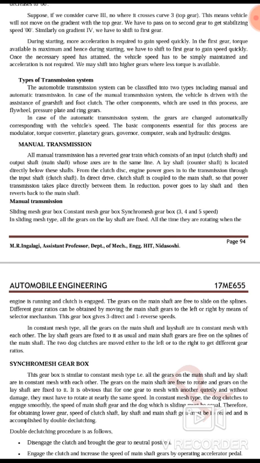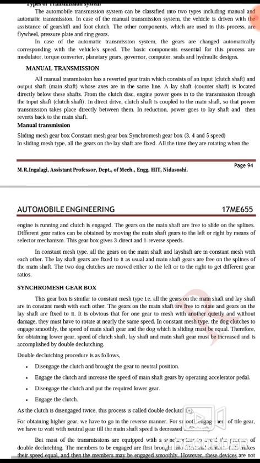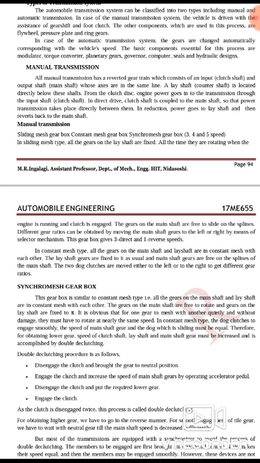directly below these shafts. From the clutch disc, engine power goes into the transmission through the input shaft, that is clutch shaft. In direct drive, the clutch shaft is coupled to the main shaft so that power transmission takes place directly between them. In reduction, power goes to the lay shaft and then reverse back to the main shaft. So like you are having here.